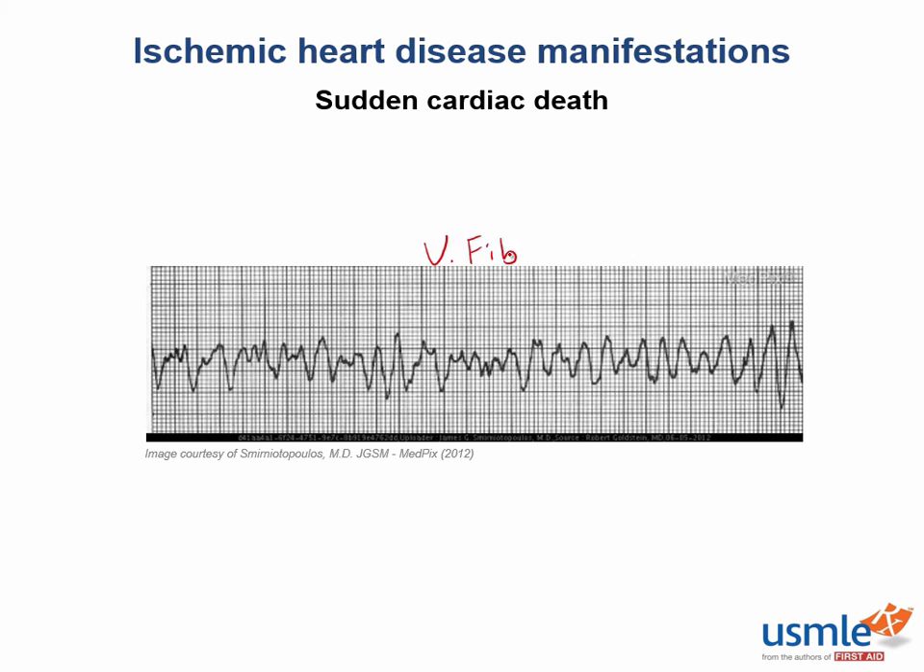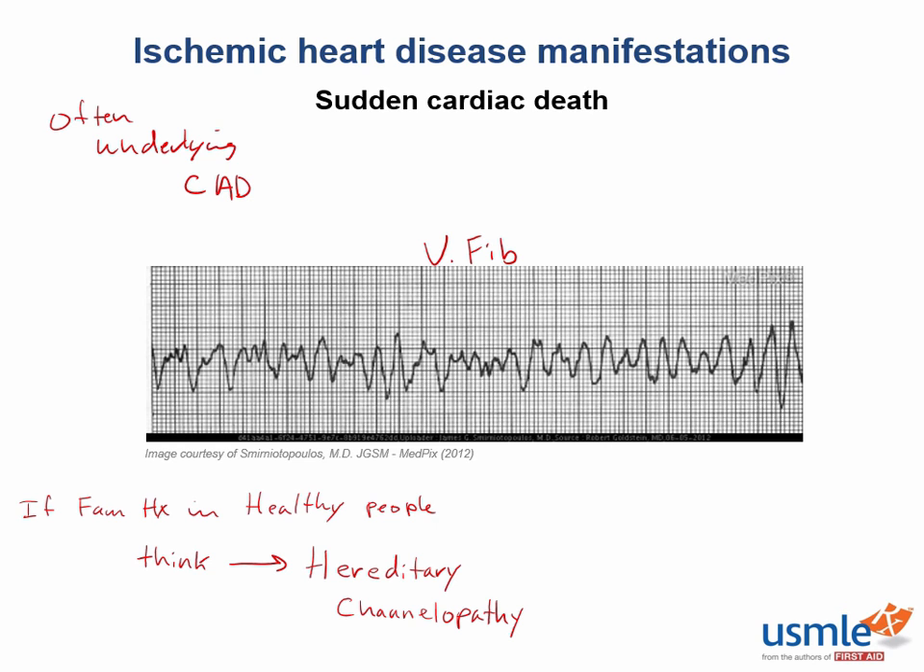Now, if there's a family history of sudden cardiac death, especially during sleep or in previously healthy individuals, the vignette may be trying to guide you toward an inherited channelopathy, such as long QT syndrome or Brugada syndrome. Now, if a patient has a history of sudden cardiac death, or has a known cause of a potential fatal arrhythmia, an ICD can be placed to prevent future episodes.